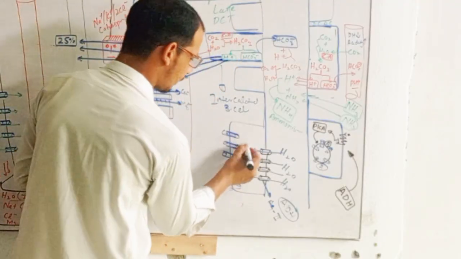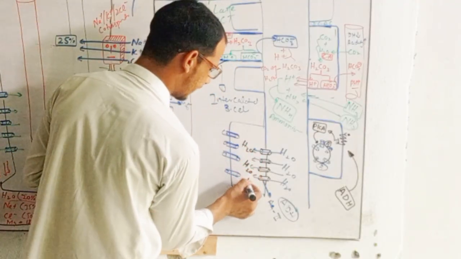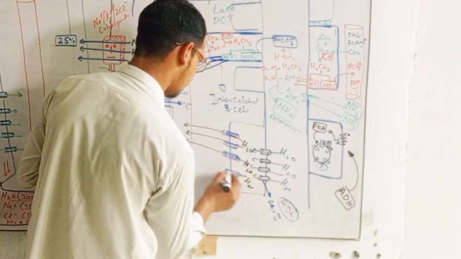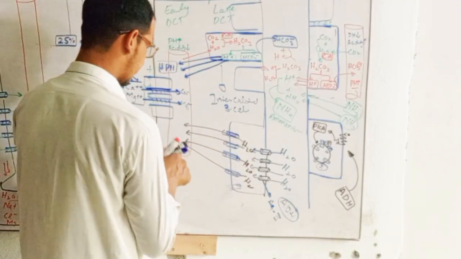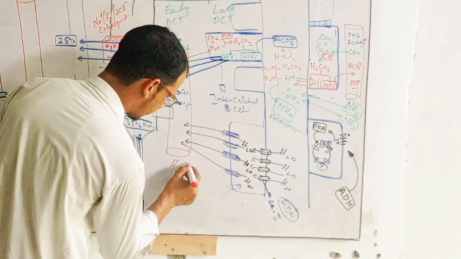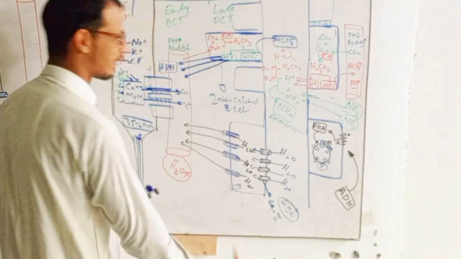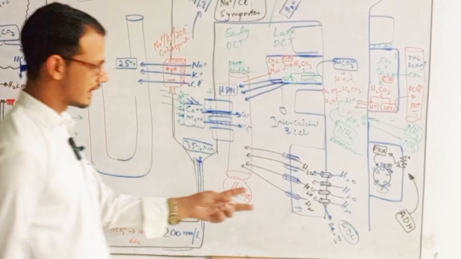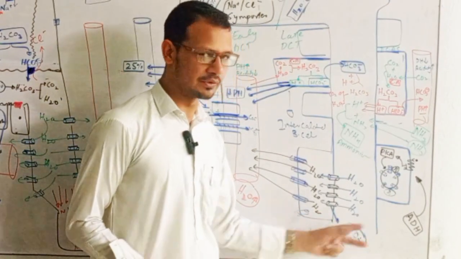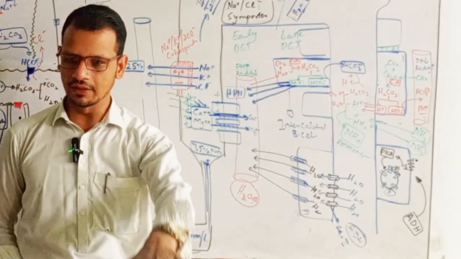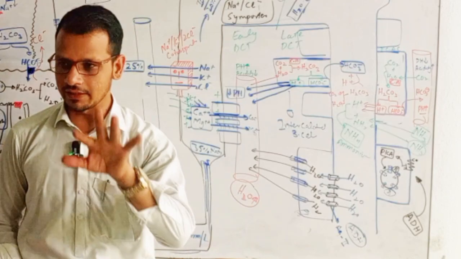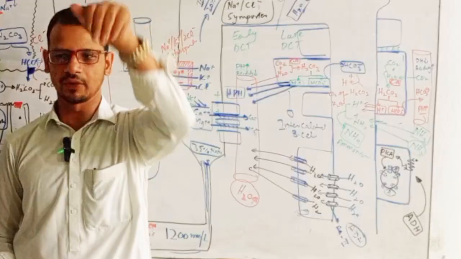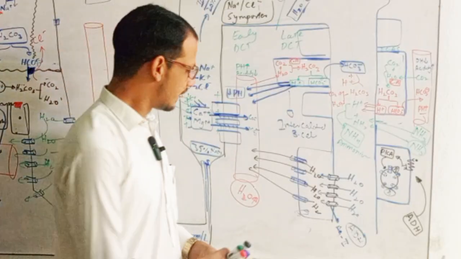This water which is coming from the lumen of the nephron will leave these cells and go into the blood, and the water concentration of blood is increased. This is the function of ADH. In the presence of antidiuretic hormone, the amount of urine will be low, and in the absence of antidiuretic hormone, the amount of urine will be high, right?